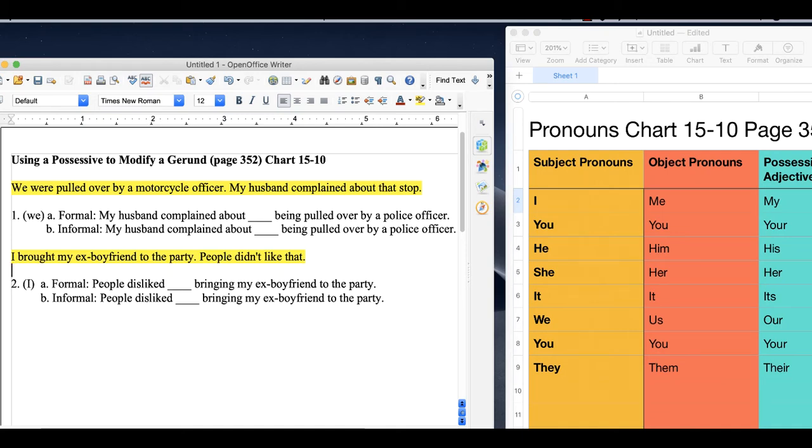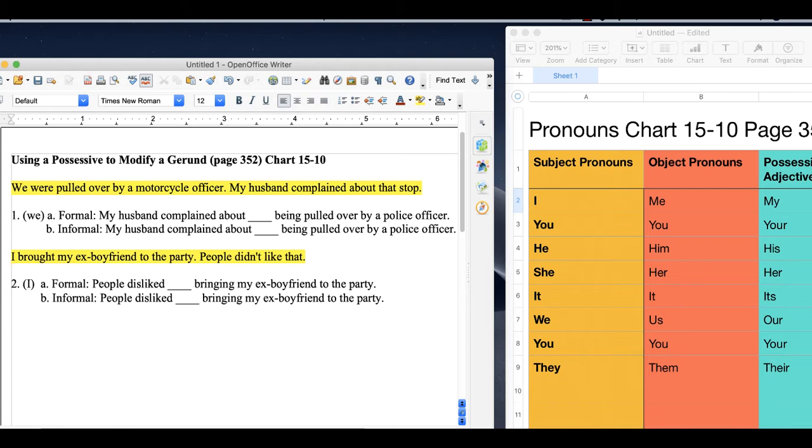I'm just doing a little mini lecture for all of you because I believe that I can clarify chart 15-10 on page 352. You're going to be given a little quiz this week. It'll be 12 questions, and I think it can be a little confusing just by the chart. So I'm going to help you out here and make this a super easy assignment when you get there, okay?